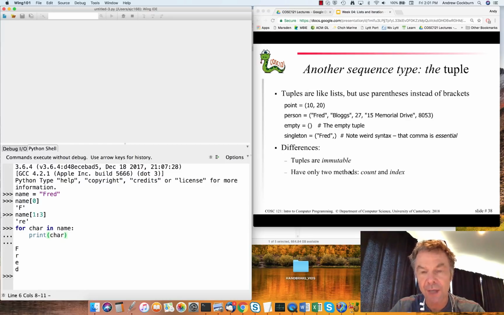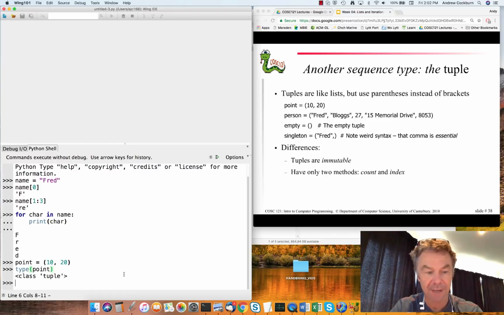So tuples are a bit like a restricted form of list, and they use parentheses instead of brackets for their definition. So we can say point, assigned to a variable point, a tuple that contains just an x and y value, let's say, and we can check that Python has correctly inferred the type of that. It knows that that's a tuple.